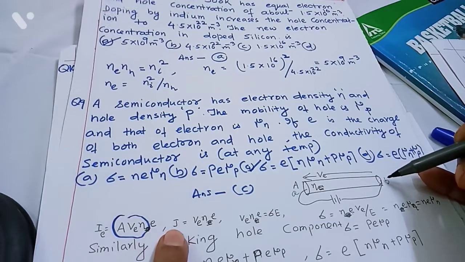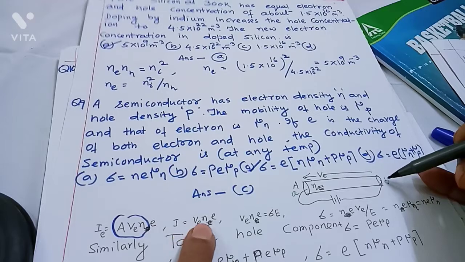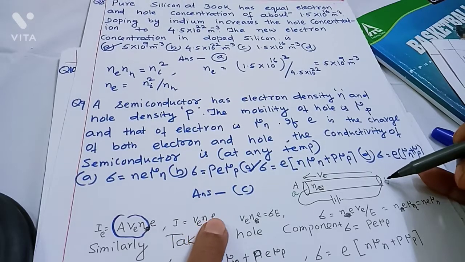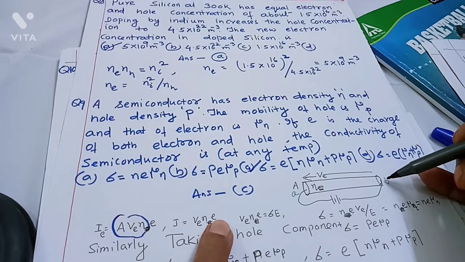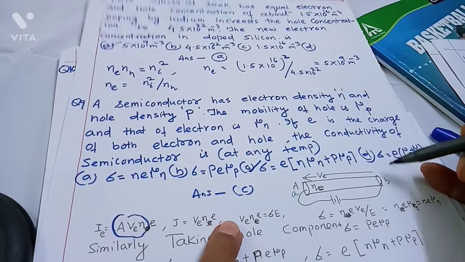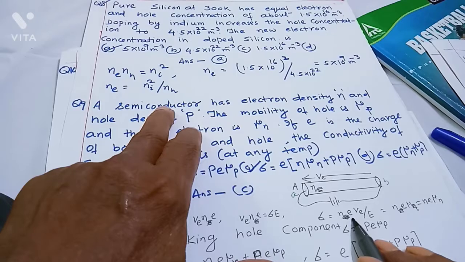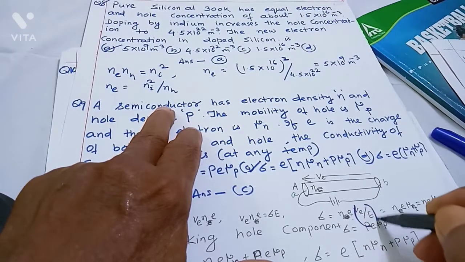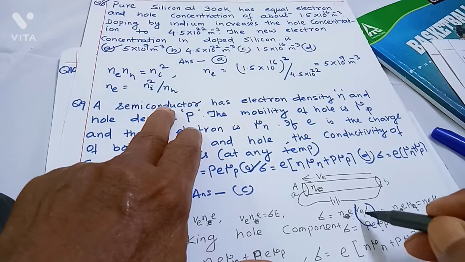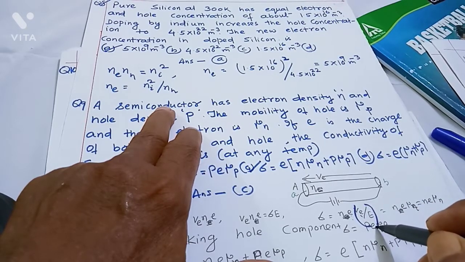So current density, dividing current by area, is Ve Ne e, or J equals sigma E. Sigma is the conductivity and E is the electric field intensity, so sigma equals Ne e Ve by E. The expression Ve by E, the drift velocity per unit electric field, is called the mobility of the electron.